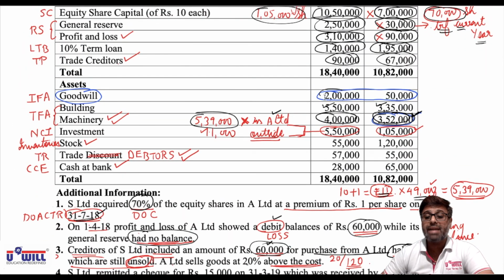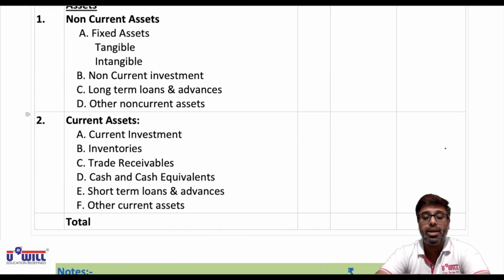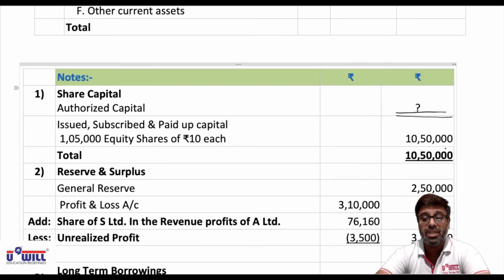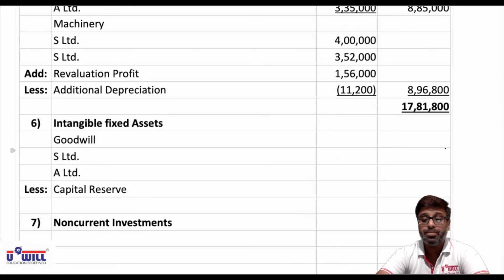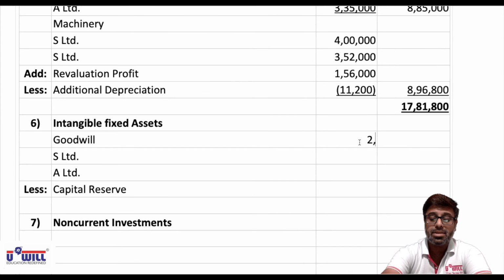Goodwill is 2 lakhs plus 50,000, that is 2,50,000. So first we'll write goodwill of holding and subsidiary company 2,50,000. 2 lakhs of holding company S Limited and 50,000 of subsidiary company A Limited.